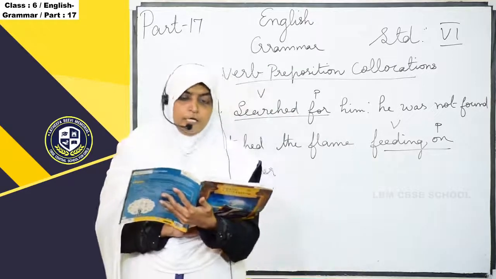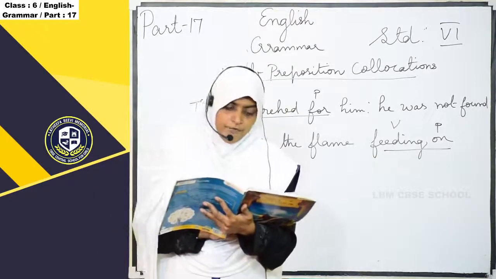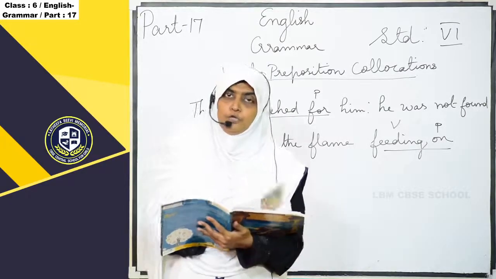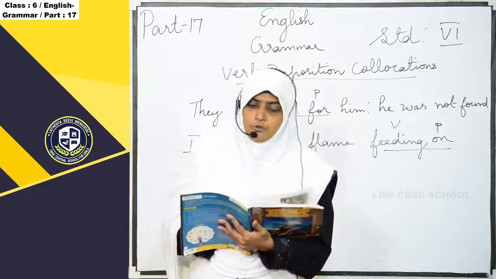So here in your textbook they have given so many examples. In this class I am going to teach you a few of them.